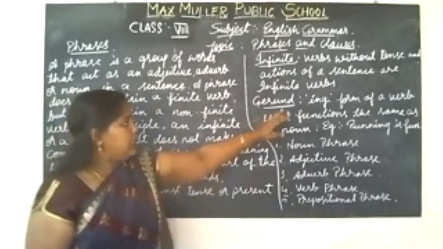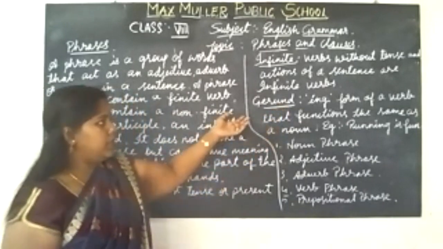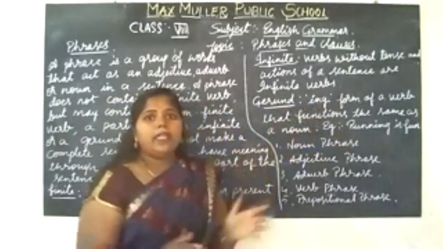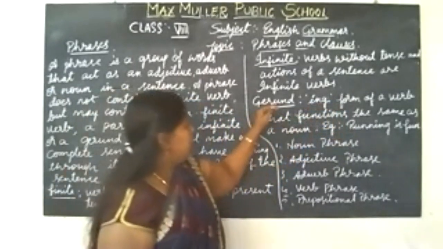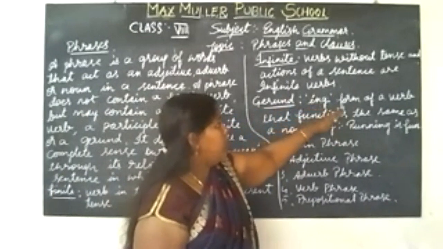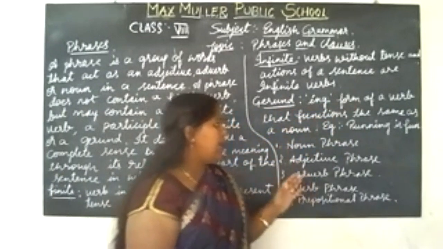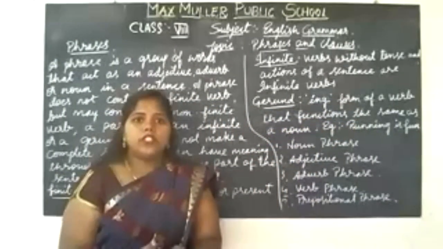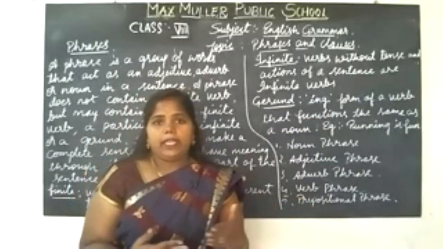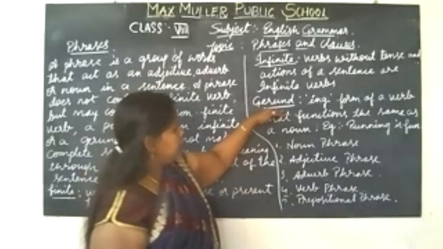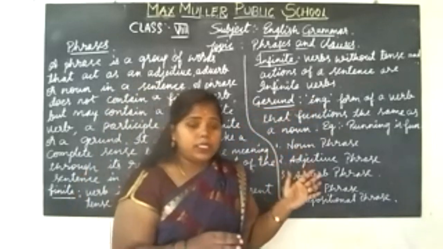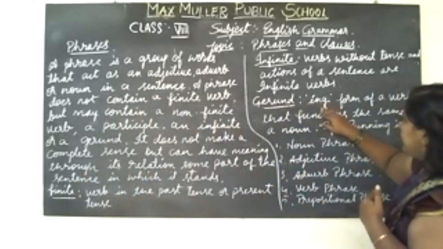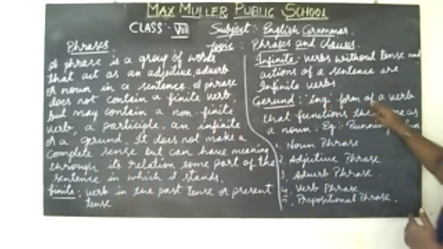A gerund is the ing form of a verb that functions the same as a noun. It must contain the ing form.